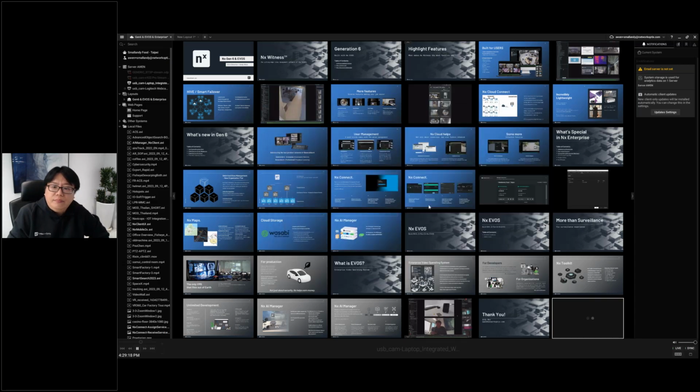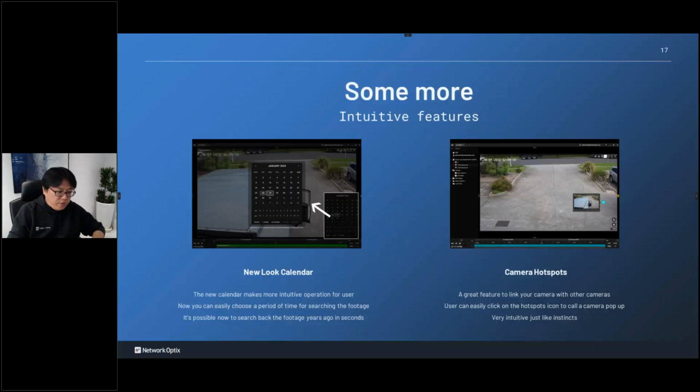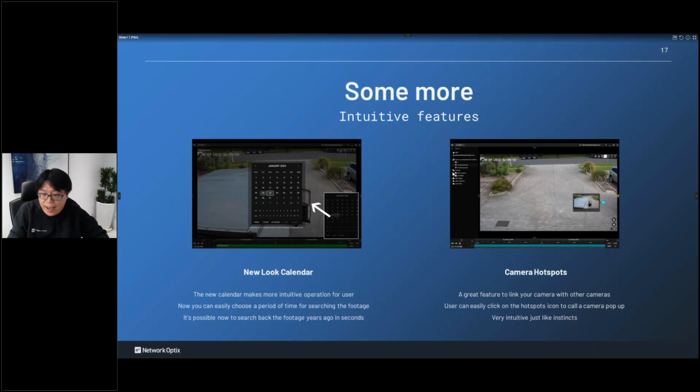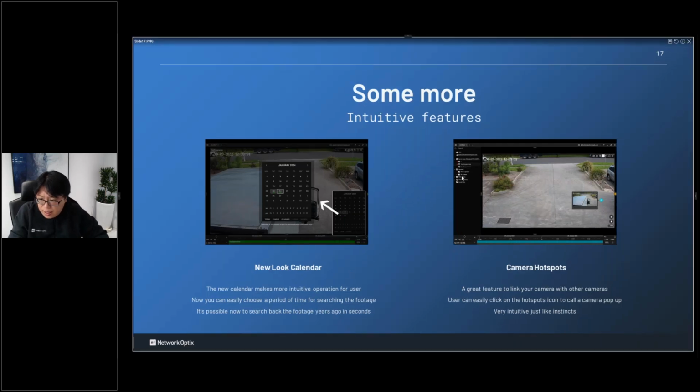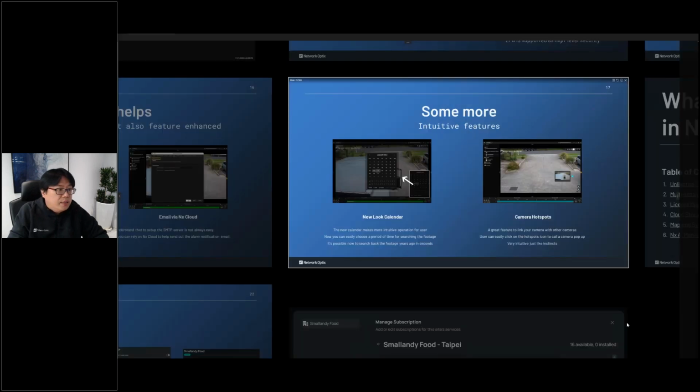All right, so this is what's new in the cloud part, and there are two more functions that are new in Gen 6. The first one is the new looking calendar. New looking calendar. Let me see. How can I see that? No recording here. How about this one? All right.